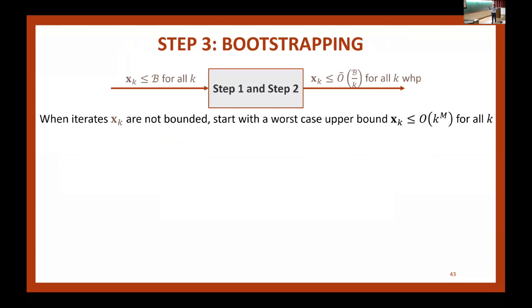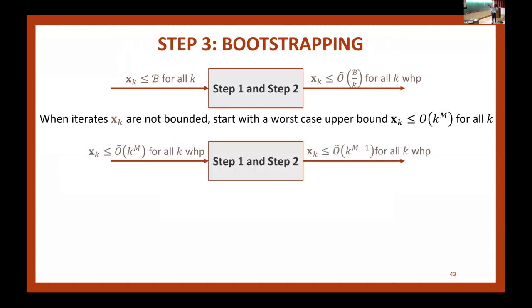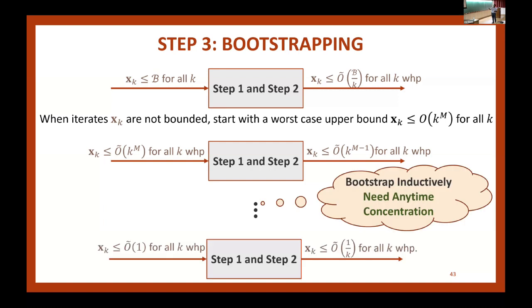Now, in the multiplicative noise setting, the iterates need not be bounded by a constant, but they can be bounded by this increasing function. So I can pretend this increasing function is a constant, go through my steps, and surprisingly everything works, and what I end up with is 1 over k times this bound. So if m was 100, I start with my iterates being bounded by k power 100, then I end up with k power 99 with high probability. Now I can repeat this 101 times, so essentially inductively repeat this. We call this bootstrapping. Then at the end of it, you get 1 over k with high probability.